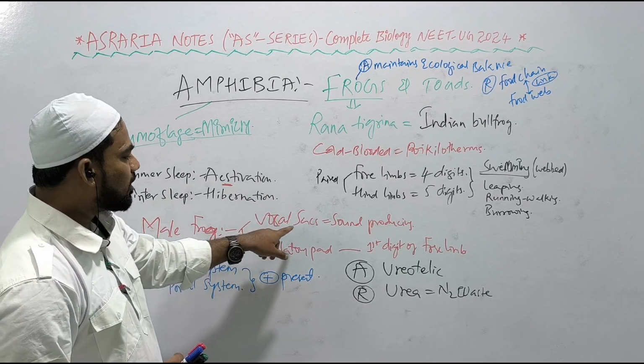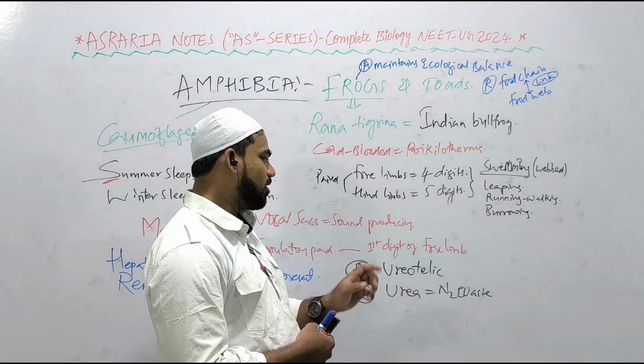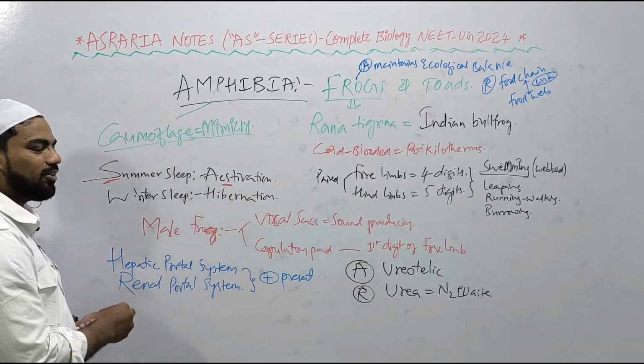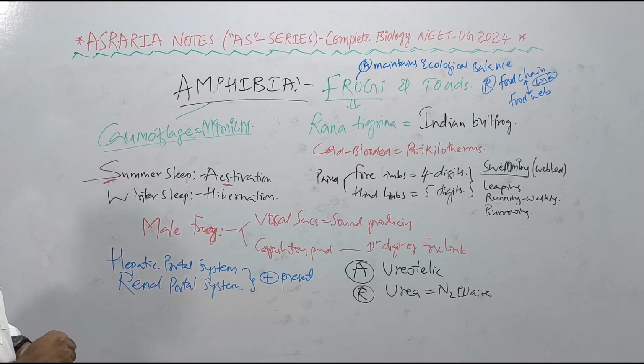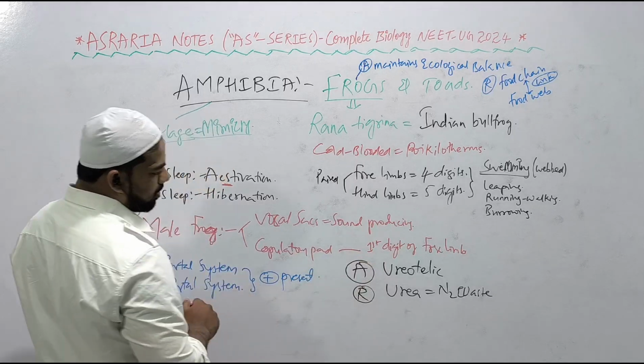Male frog consists of vocal sacs which produce sounds, and male frog consists of copulatory pad present on the first digit of forelimb. These two things are absent in the female frog. By this, we can distinguish between male frog and female frog. Male frog contains vocal sacs, sound producing, and male frog contains copulatory pad on the first digit of forelimb.